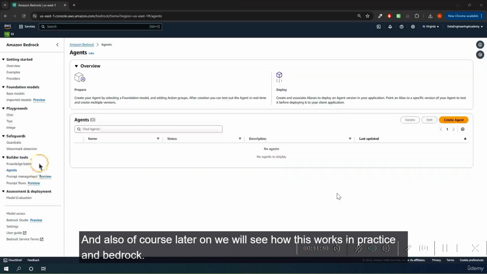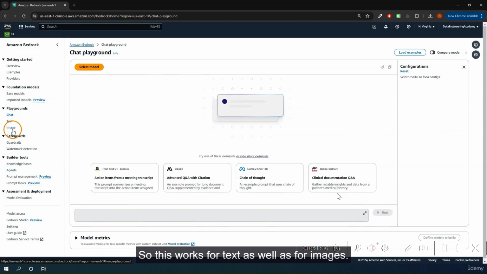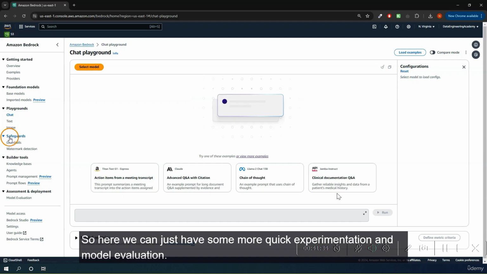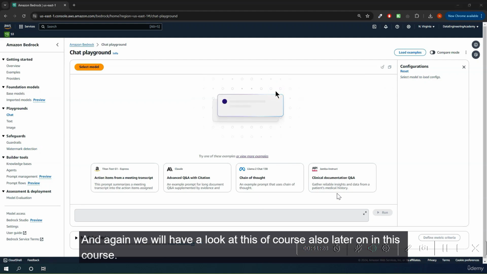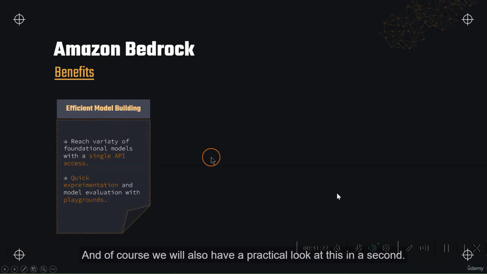In Bedrock, we also have those playgrounds. This works for text as well as for images. Here we can do quick experimentation and model evaluation. And again, we will have a look at this later on in this course, and we will also have a practical look at this in a second.